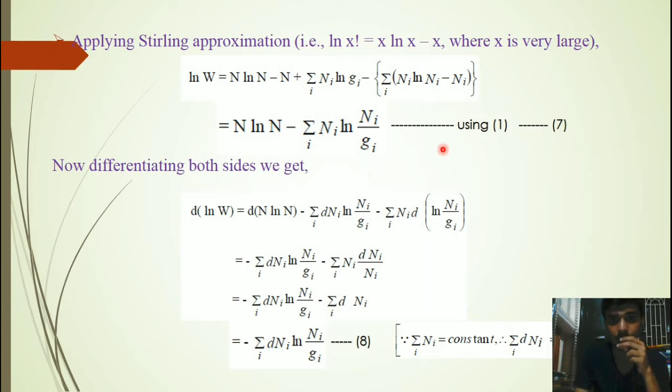From equation 1, we have derived equation 7. Now differentiating both sides. After differentiation, we get minus summation over i of dni ln of ni by gi. Since summation over i of ni is equal to constant, therefore summation over dni is equal to 0.